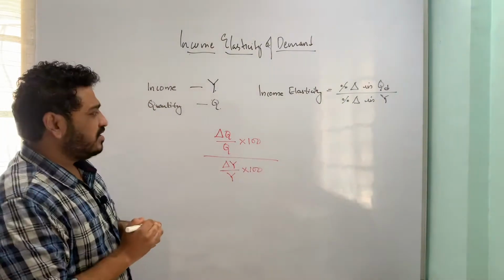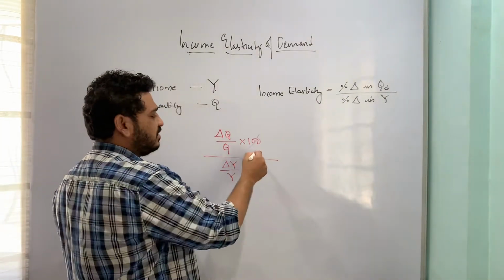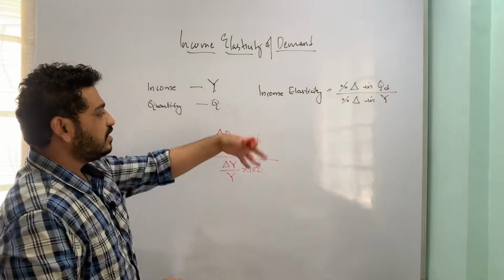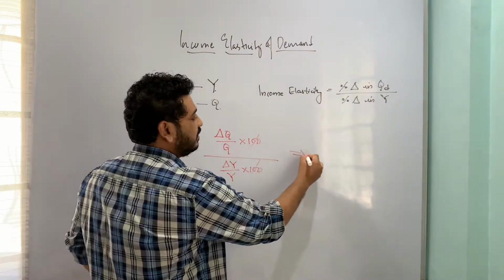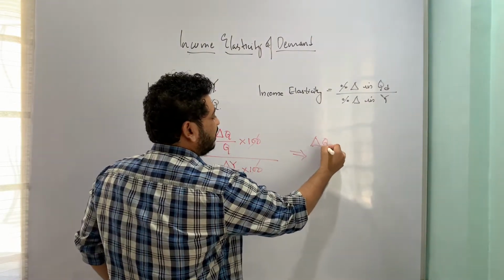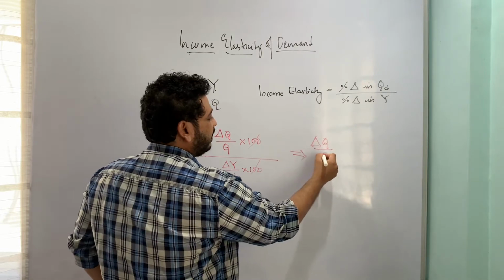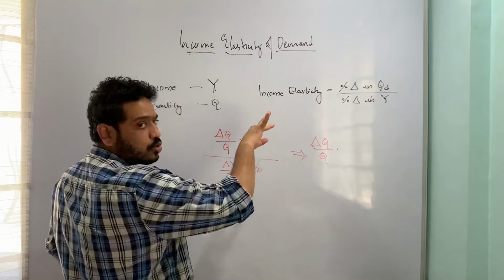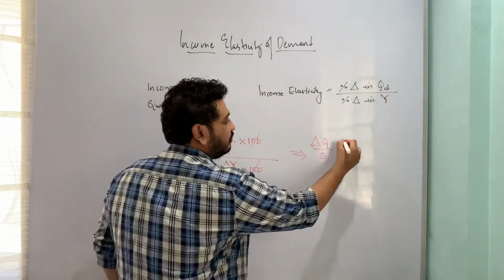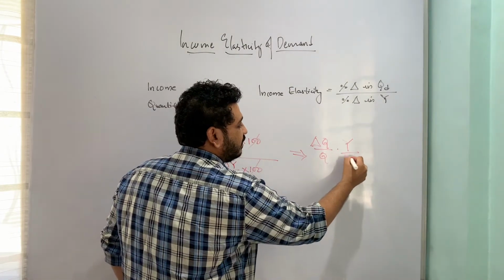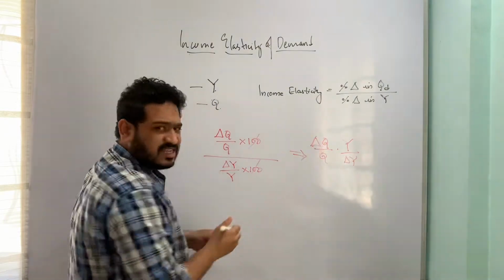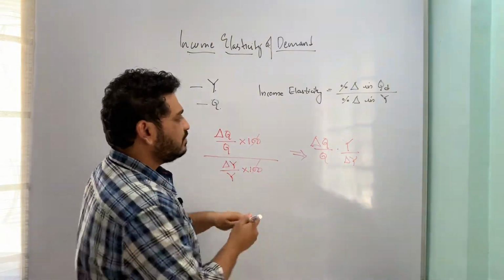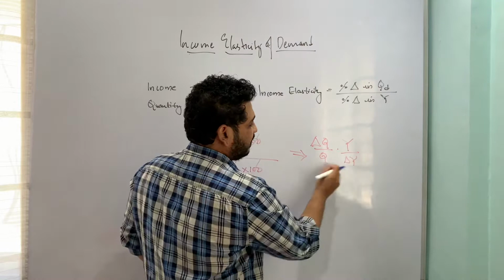Now if we employ regular mathematics, the 100 gets cancelled out and this becomes inverse. So this will in turn look like delta Q, which is change in quantity, divided by the original quantity, into Y divided by delta Y. So just simply rearranging this, I'll take delta Y here.